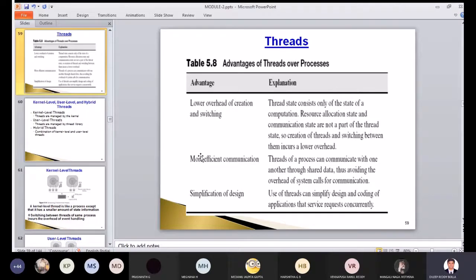So before we were using process based communication, that is okay, good. But when you have two processes, we are trying to switch over. It is taking a lot of overhead. To minimize the overhead and to execute faster, you got the concept of threads. So these are the three advantages of using the threads over the process.